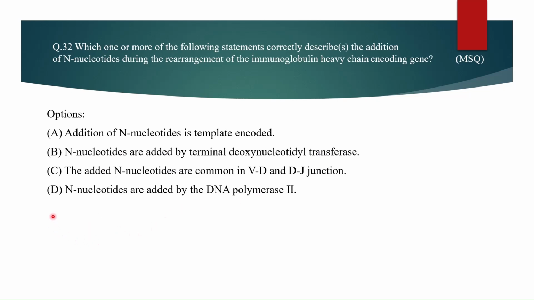This question is an MSQ, that is a multiple selection question, so there are two correct options. The correct options are: N nucleotides are added by terminal deoxynucleotidyl transferase, and the added N nucleotides are common in VD and DJ junctions. Option A is eliminated because addition of N nucleotides is template independent, and option D is also excluded because N nucleotides are added by terminal deoxynucleotidyl transferase, not by DNA polymerase II.